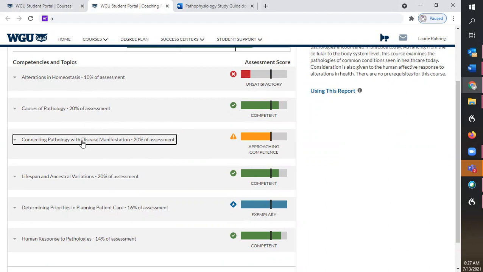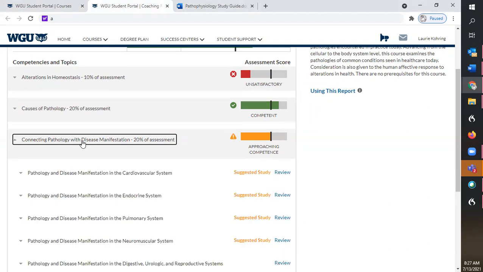The next thing you can do is click on the heading, and this is going to give you more specific information about what areas under this main heading that you missed, or maybe that you scored well. So let's look to the right here.